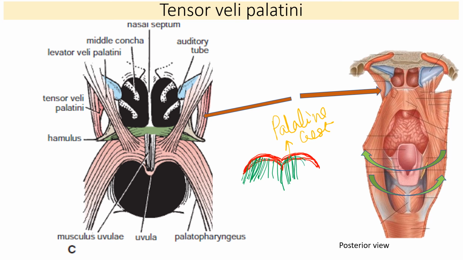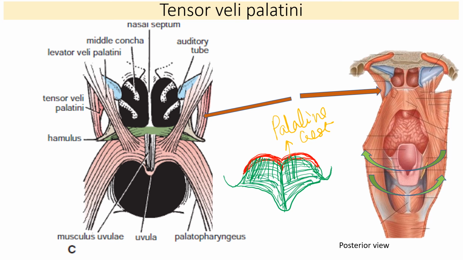So this is how the aponeurosis coming from this side is attached like this. From this side is the tendon, and it just spreads and expands like this. This expanded portion of the tendon of tensor veli palatini forms the palatine aponeurosis.